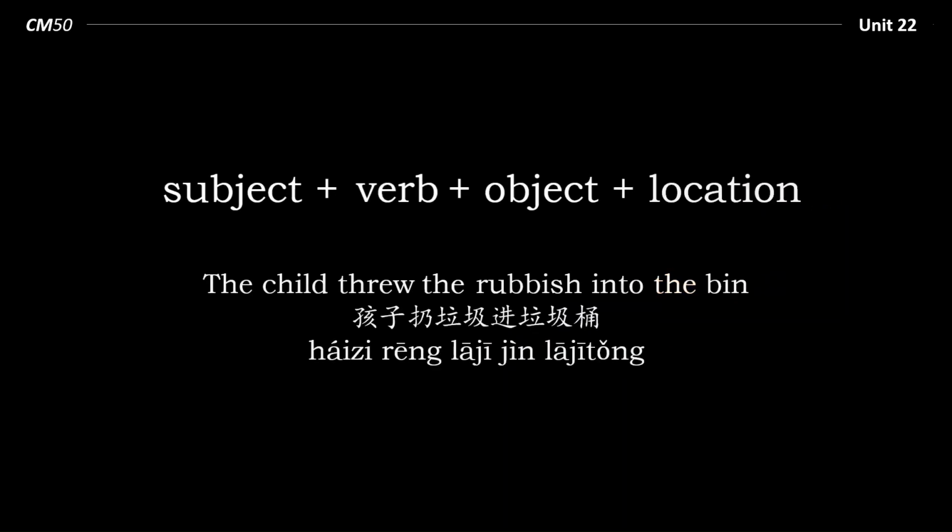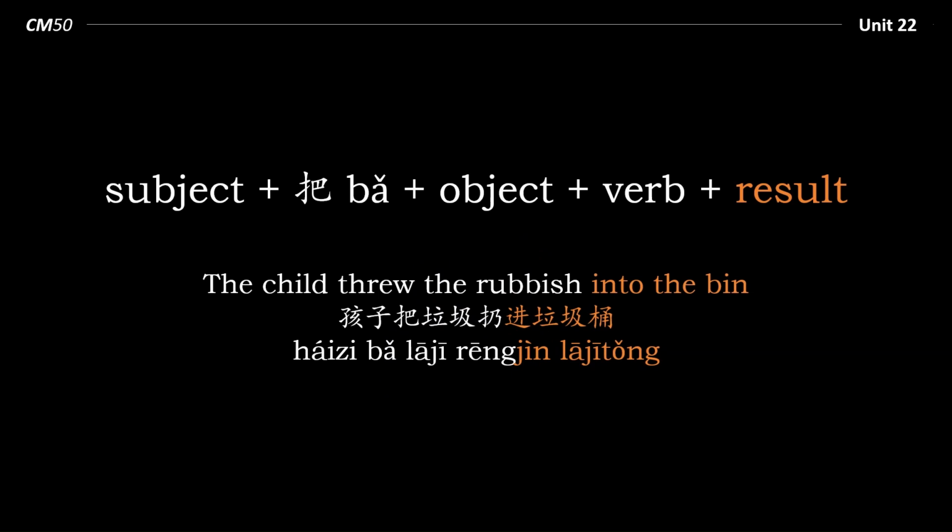Here's one more example. The child threw the rubbish into the bin. Here the placement verb is throw or threw. And in Chinese this is 扔. So as 扔 and 垃圾桶, which is the resulting location, the bin, are separated, then this is incorrect. And again, 把 comes to the rescue. 孩子把垃圾扔进垃圾桶.